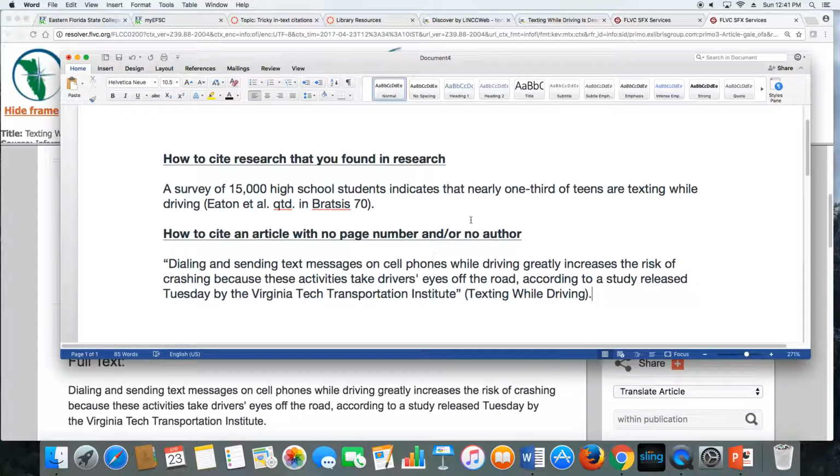Then I would have to be sure to include a citation to Brotzis, a correct MLA citation to Brotzis in my works cited page, and the OWL at Purdue or Knight Cite can help you do that. That's pretty standard. And I would also have to include a citation to texting while driving. And again, the OWL at Purdue or Knight Cite can help you build those.